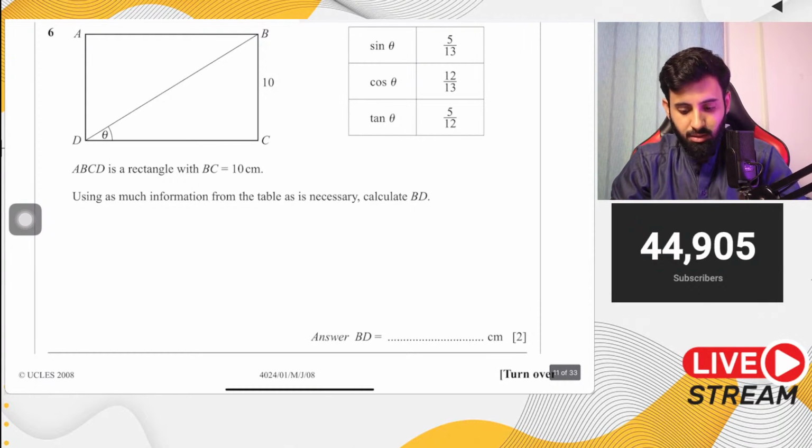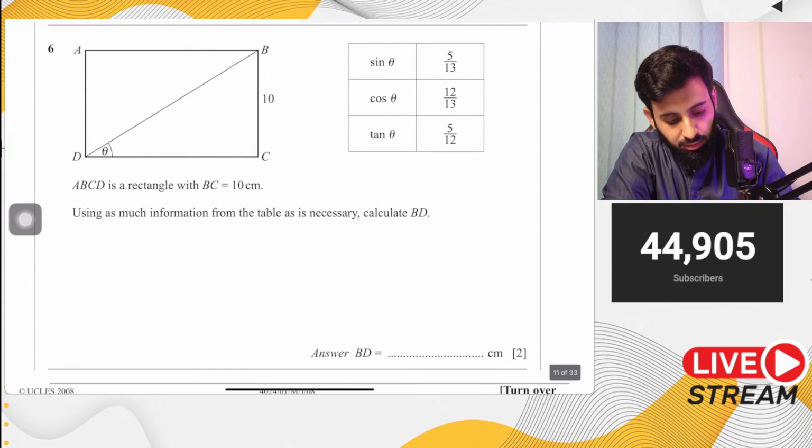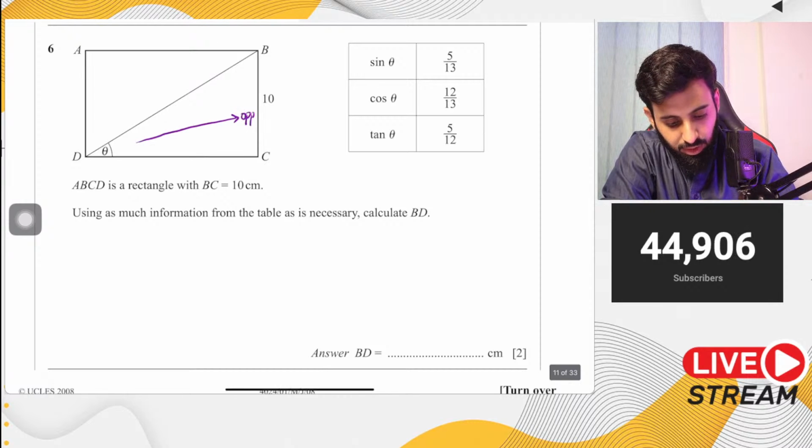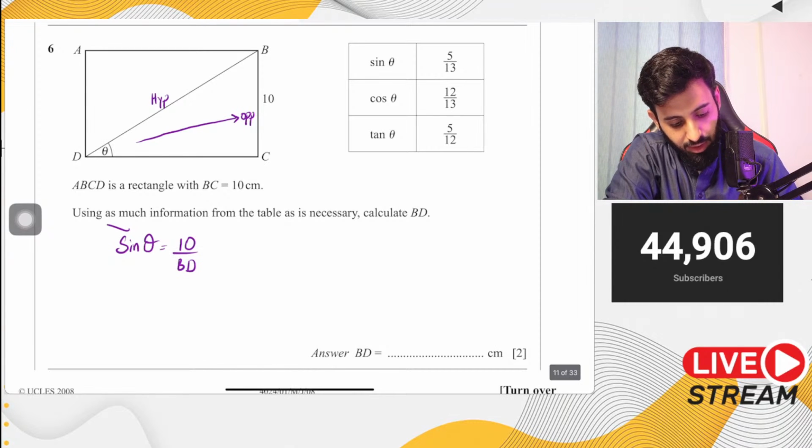26. All right, so let's see. If you want to find out BD, let's see what trigonometric ratio we can use. We have the opposite length, we need to find out the hypotenuse length, so we have to use sine. Sine theta equals opposite over hypotenuse, which is BD. We already have the value of sine theta, you can take it from the table. 5 upon 13 equals 10 upon BD.